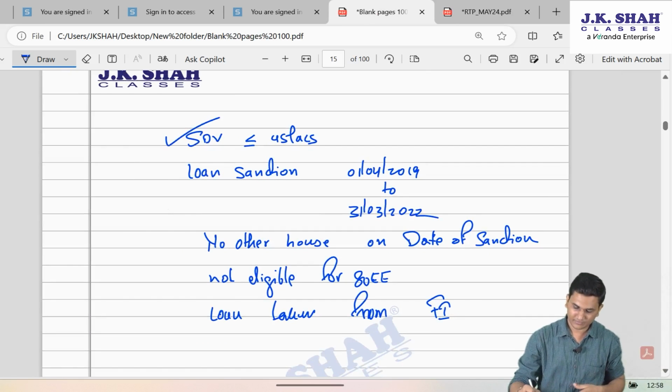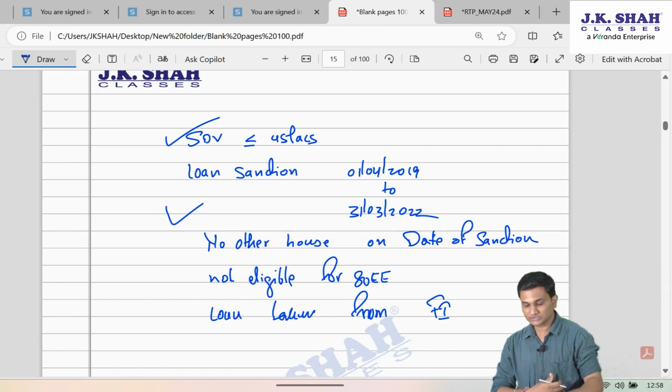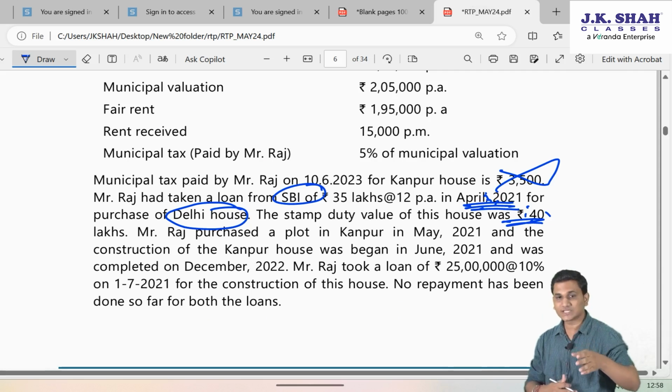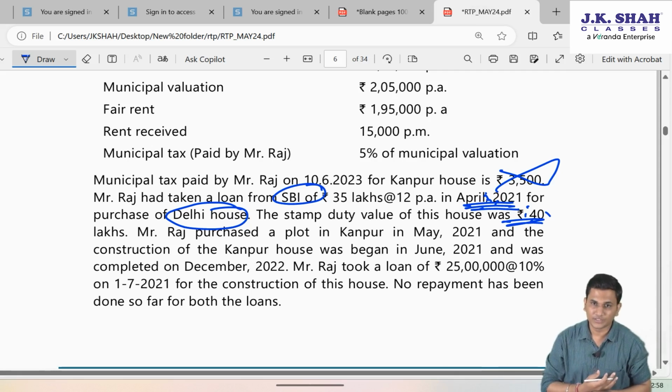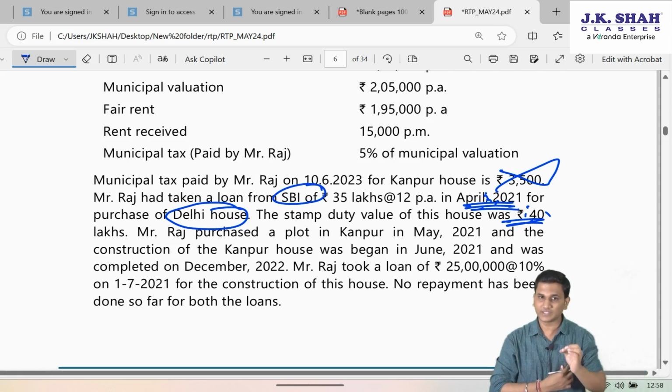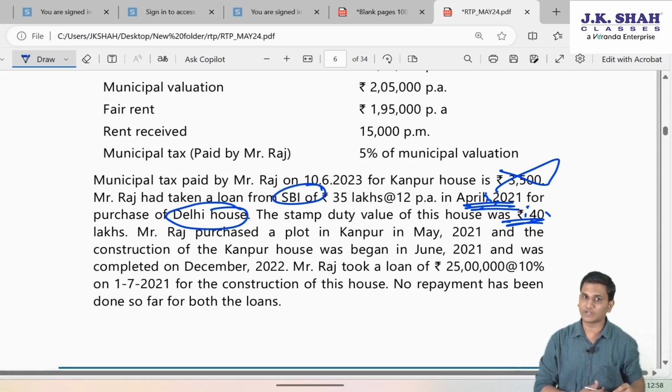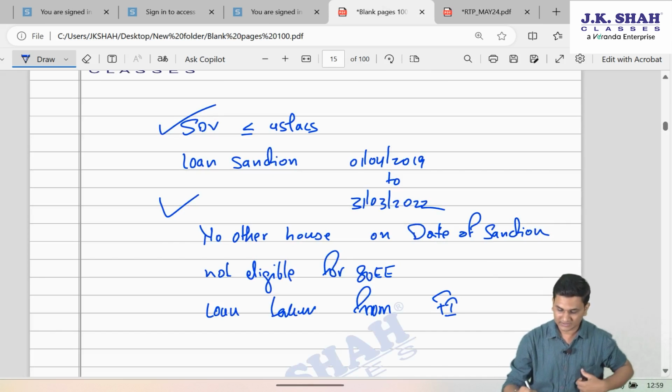Satisfied. No other house on the date of sanction. Sir, he has Kanpur house. But look when the Kanpur house came into existence, December 22. So can I say on April 21, that is on the date of sanction of the loan, he was not having any other house? Satisfied.